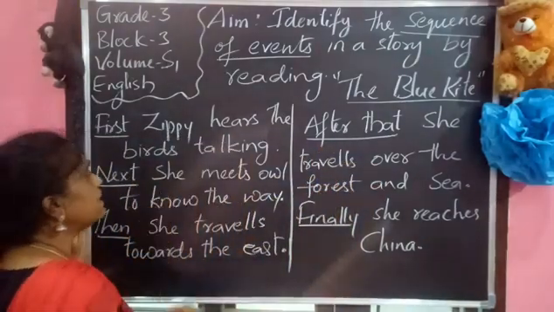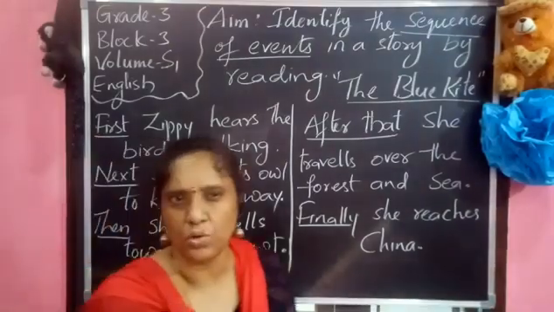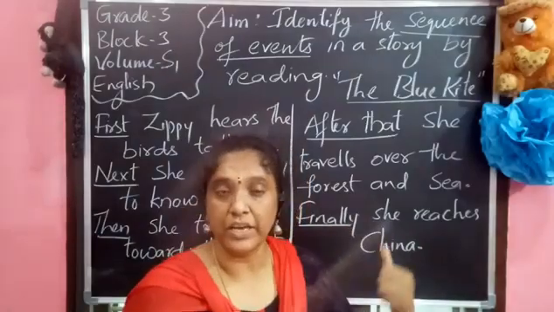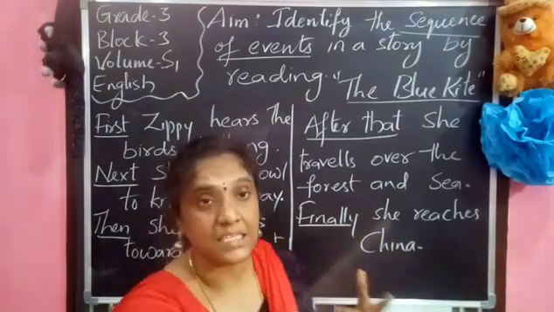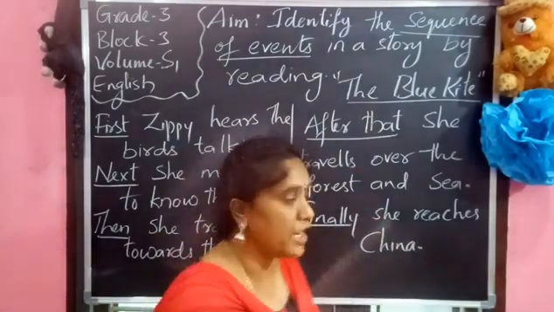Now, so next she meets the owl to know the way, because she doesn't know the way. Though she thought to go and see, she doesn't know the way. So she asked the owl the route, the way to go to China.